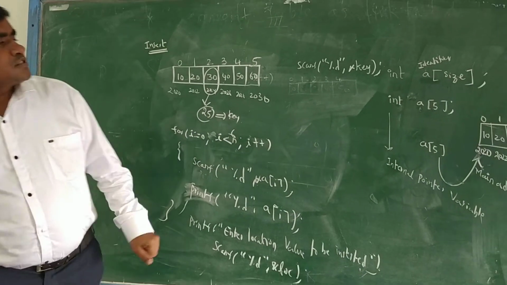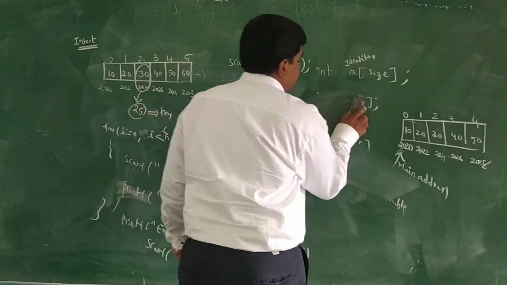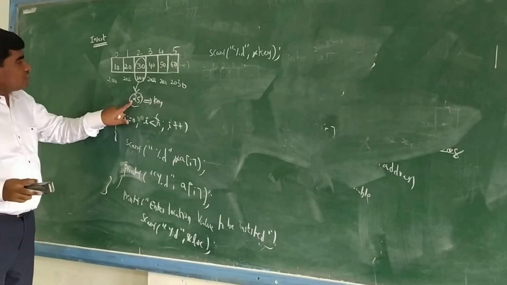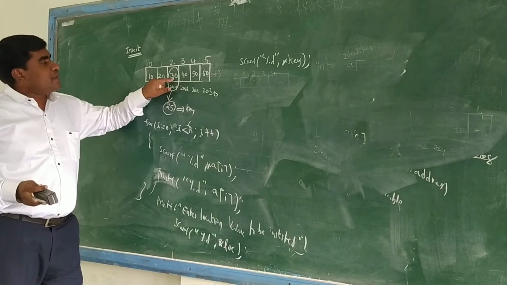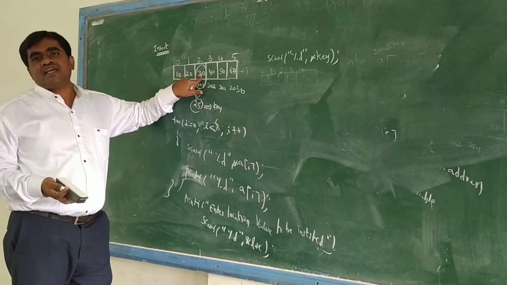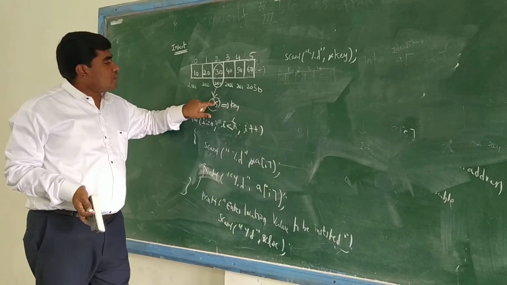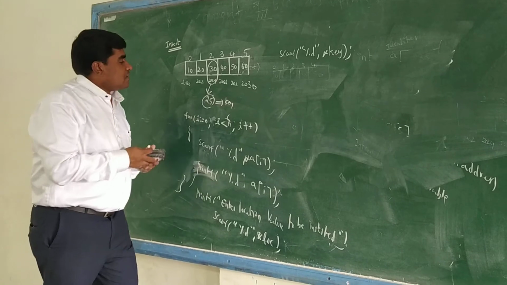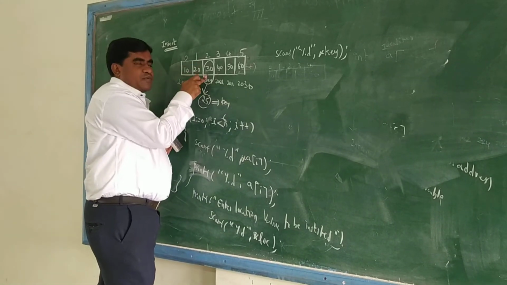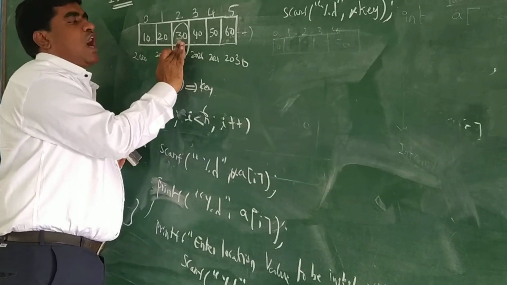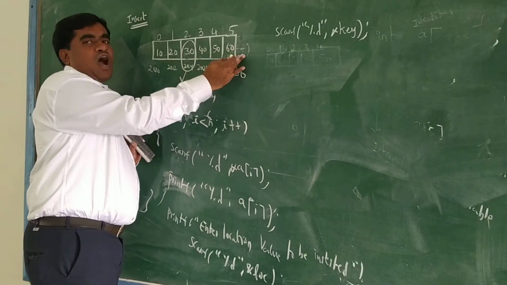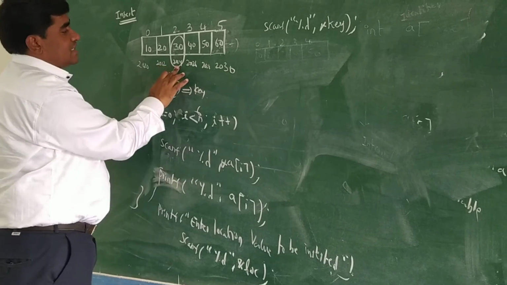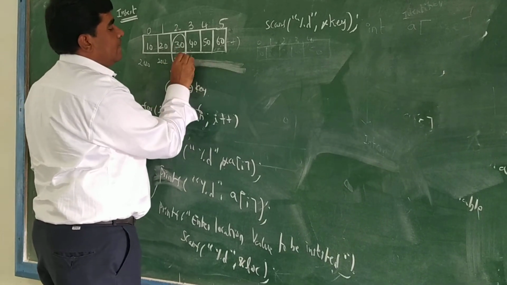See, suppose if you want to insert 25 in this place, what will happen? 30 will be erased. We cannot erase another value. So we have to insert and remaining values should be same. So what will happen then? If you want to insert in this particular location place, we have to right shift all values. One step we have to move right side. So suppose here it is there, 30 is there. Then what we have to do here?